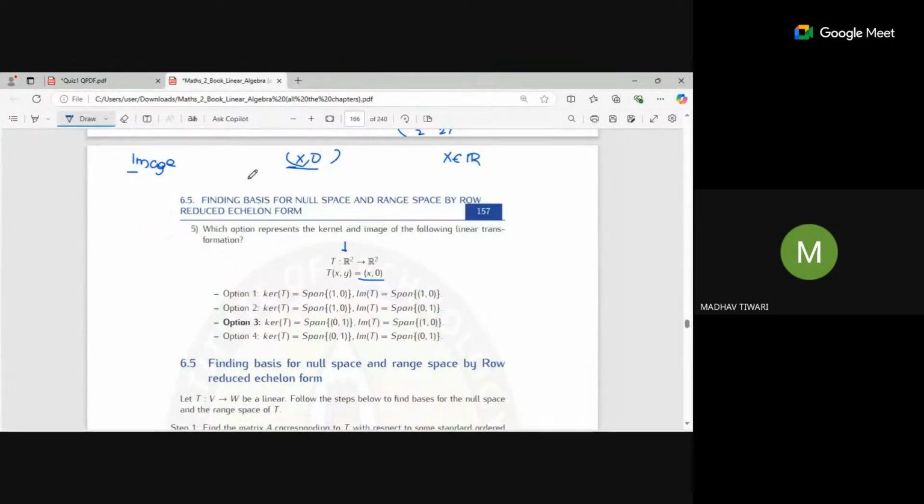So you can rewrite it like this, x times (1 comma 0). So it is nothing but a linear combination of this vector. So you can define that image space of T is just a span, or all the linear combinations, of (1 comma 0).